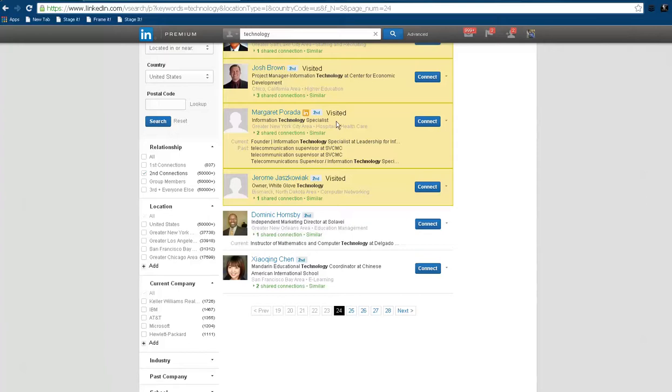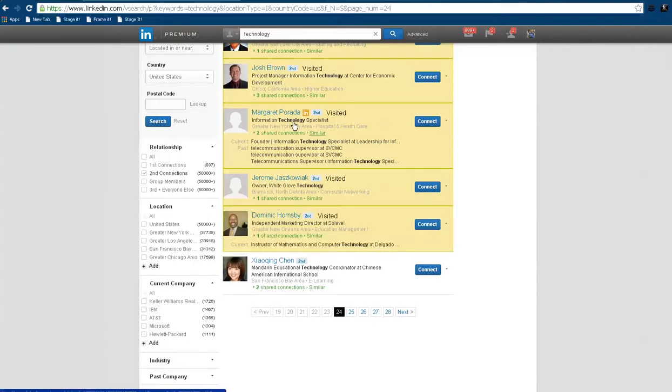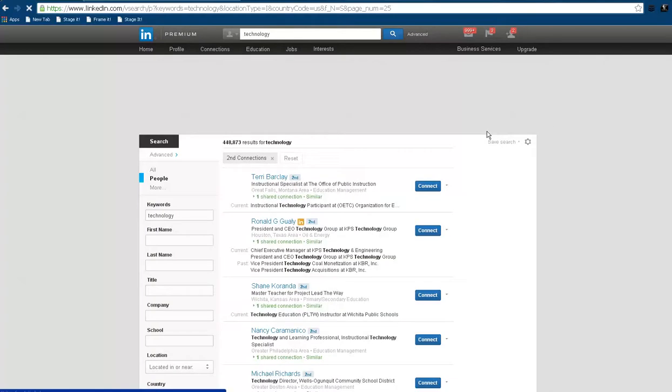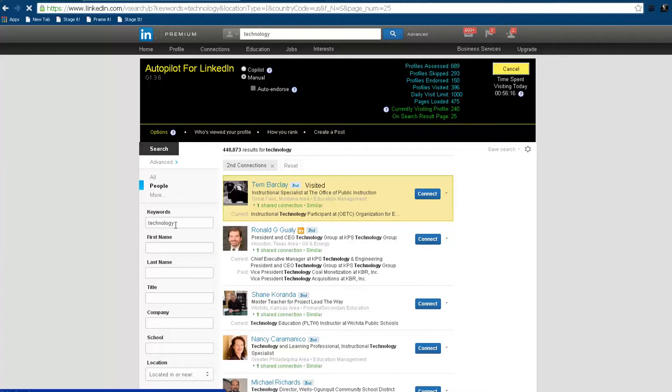The yellow means it's visiting, and you see I put in a keyword called technology, and give it one more time here, and it's going to set up at the top. I'll show you here. Just watch what happens on the screen. Give it a few seconds. It's going to repost. There we go. We're recording this so it's a little bit slower. But you can see right here on the keywords I have technology. That's what I'm searching on the profiles.